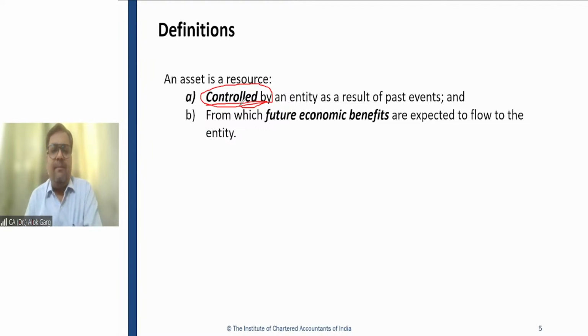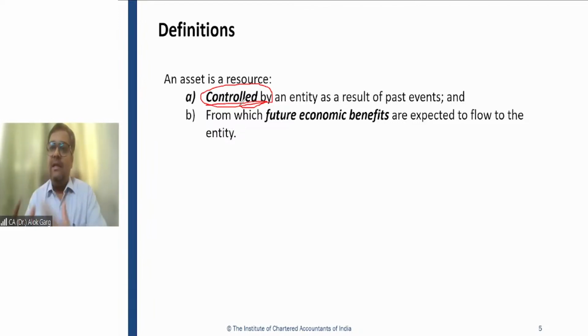In a real life example, I have seen some residential societies where the occupancy certificate has not been obtained. The registry is not happening, but the builder has given the keys to use those flats to the buyers. So the buyer got the possession. They have not become the legal owner, but they got the possession. They will be able to use those rights and that property.